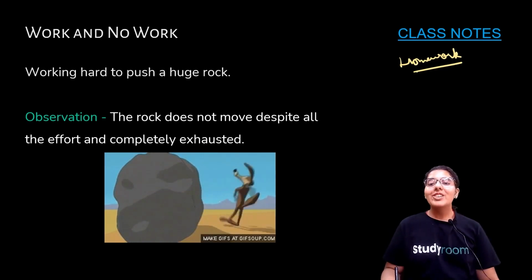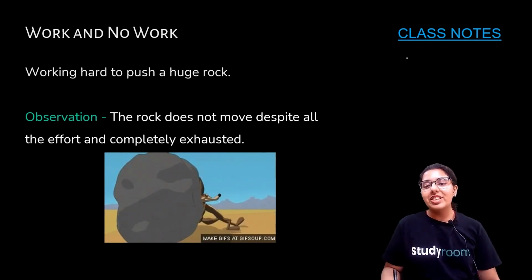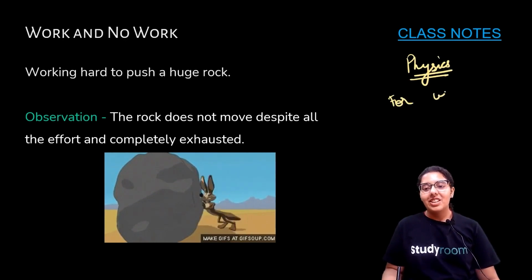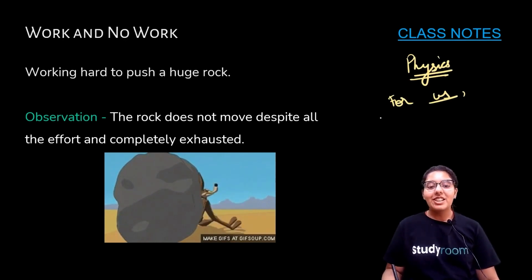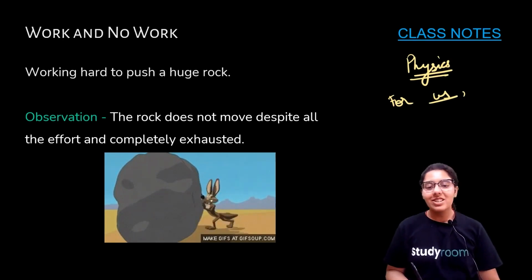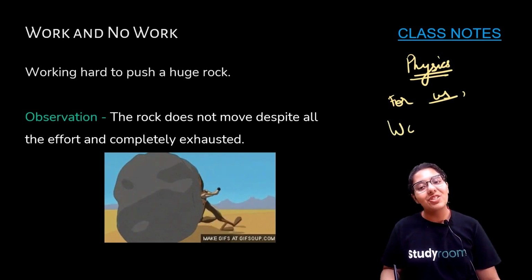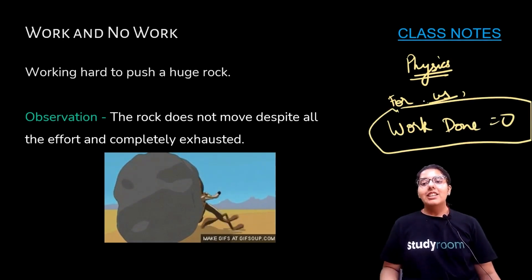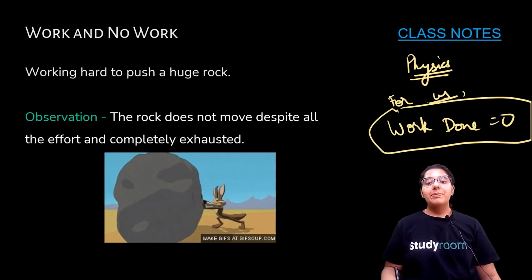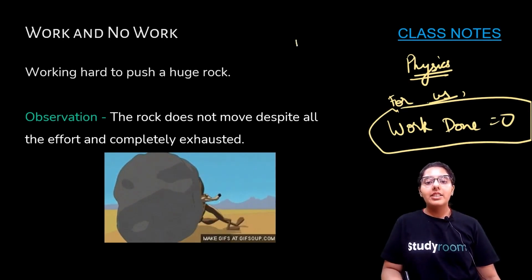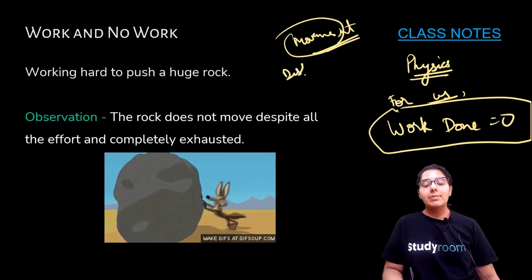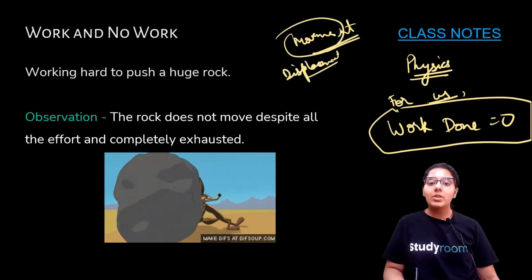I want to tell you all that in physics, whether you are doing homework at one place or this person is pushing the block with no movement, we'll say that your work done is simply zero. For us, work is done only if force is applied and there is some displacement. Then only we'll say that some work is done.